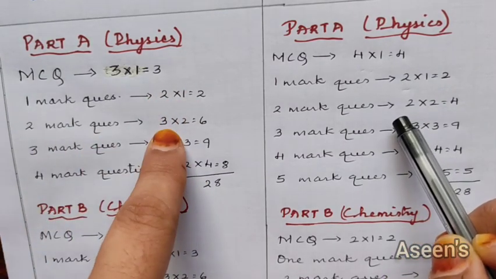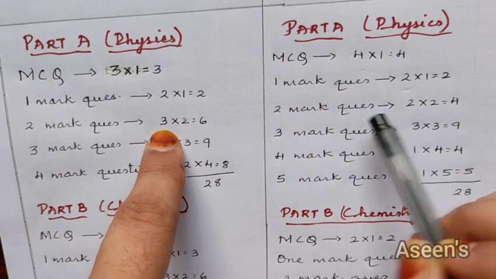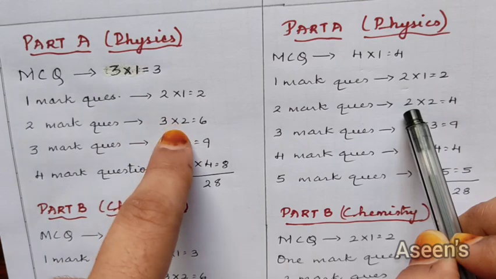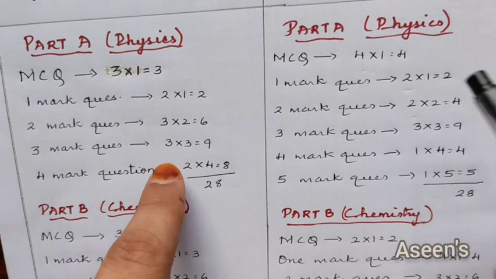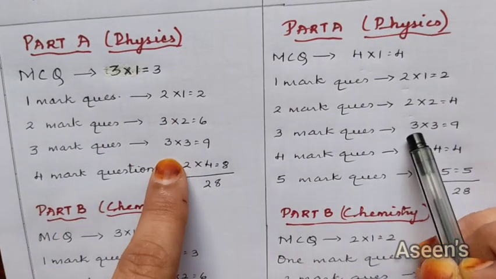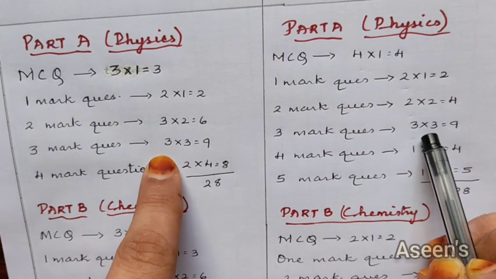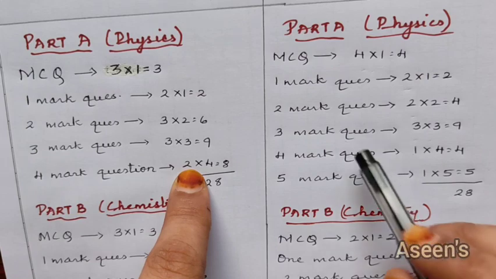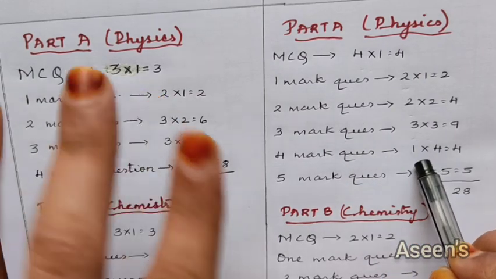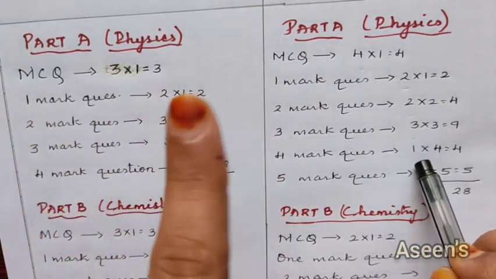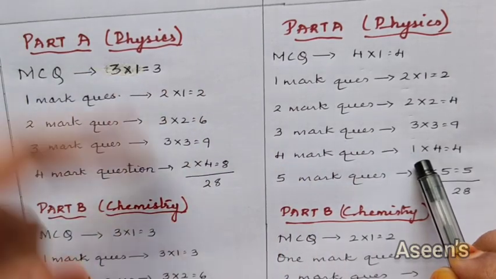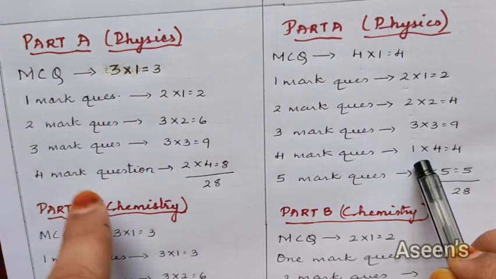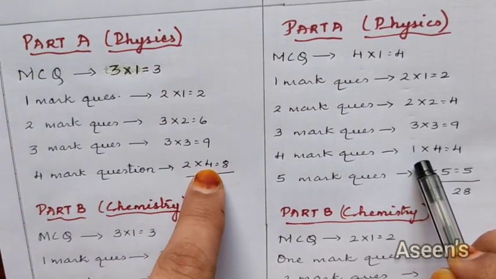Similarly, 2 mark questions, in this case we have got 3, whereas in the other case we have got 2. So here we have got an extra 2 mark question. Then 3 mark questions, as said, it's going to be 3 everywhere, so 3 and 3. 4 mark questions, we have got 2 over here, whereas here we have got only 1. As I said, 4 mark questions in any one of the categories are going to be more. In model paper 1, it's more in the physics part.